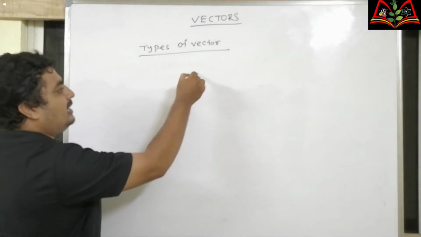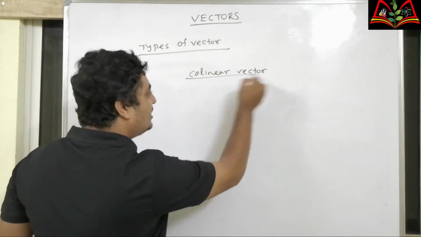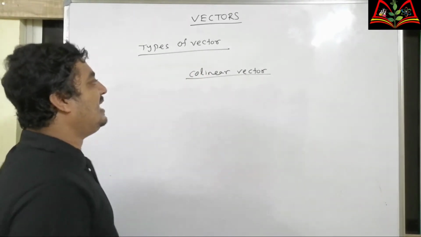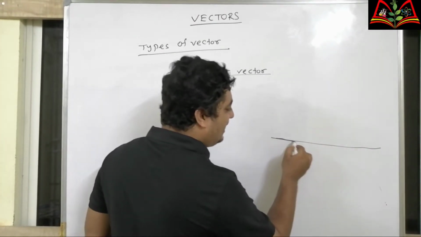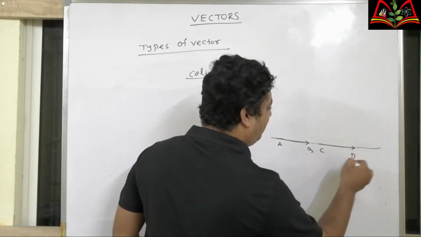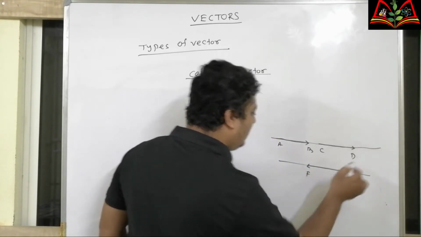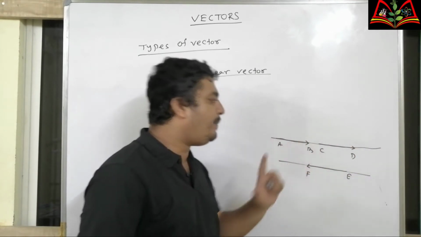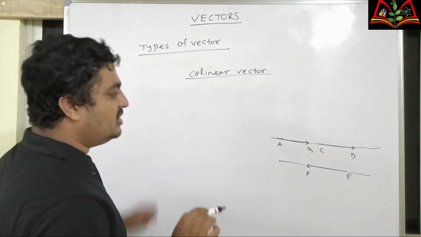Next one is collinear vector. If the vectors have the same or parallel line of support, then they are called collinear vectors. For example, if this is a line of support, then AB, CD, EF are all collinear vectors because they have the same line of support or parallel line of support.